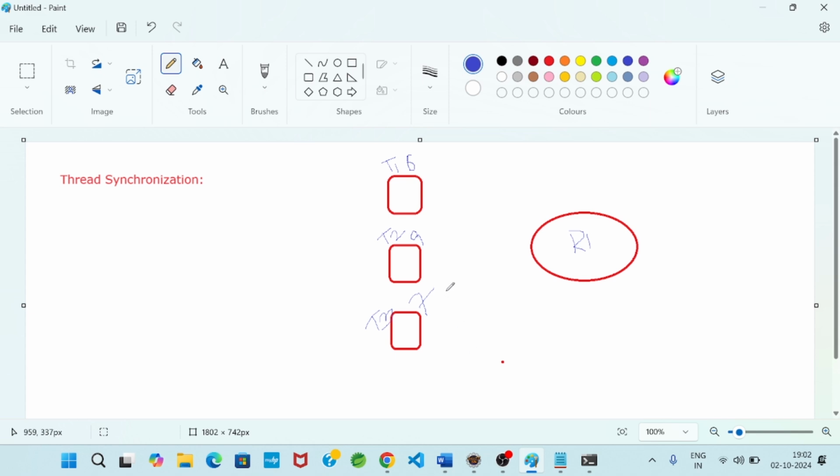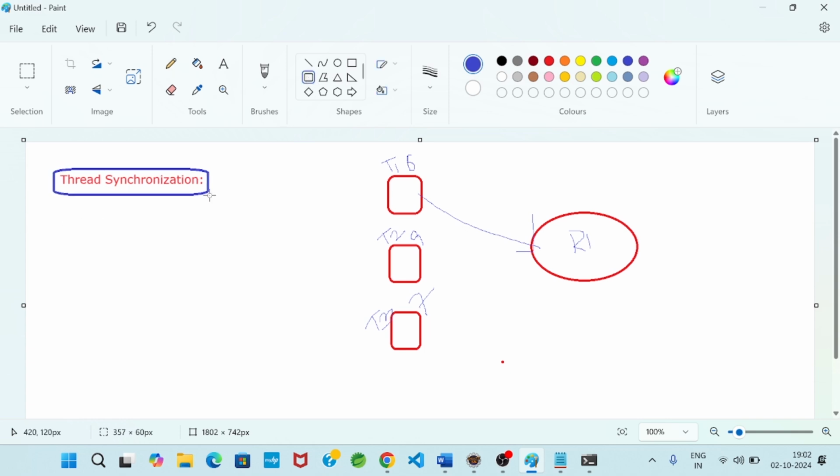Now, T1 started its execution by taking R1. T1 execution is going on.